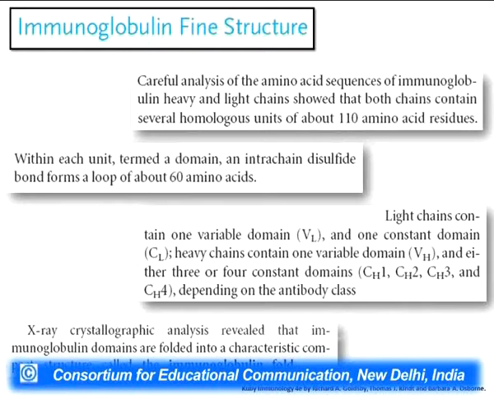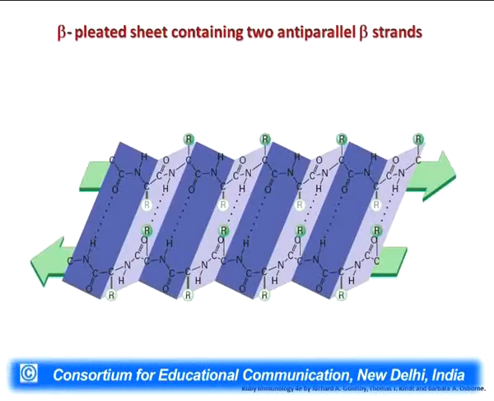These domains were beta pleated sheets in which 2 anti-parallel beta strands run in opposite directions to each other, stabilized with the help of hydrogen bonds and disulfide linkages. If you look at the structure here, the beta pleated sheets contain 2 anti-parallel beta strands running in opposite directions, and both polypeptide chains are stabilized by hydrogen bonding.